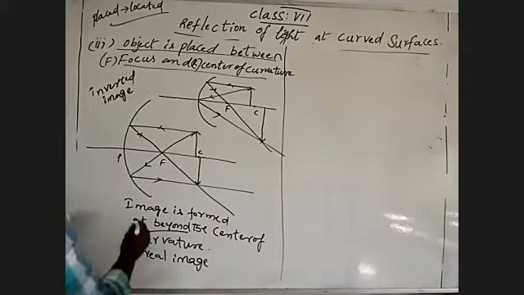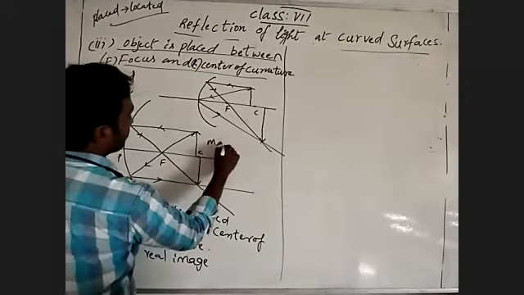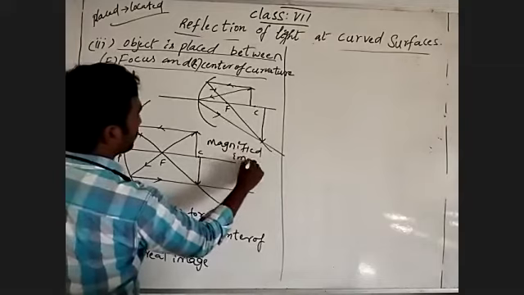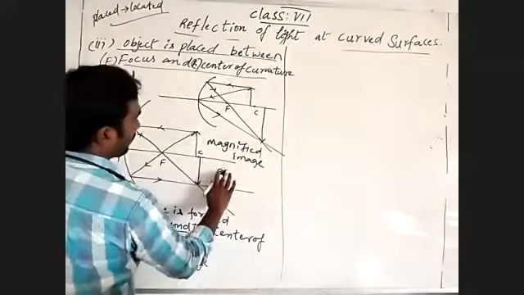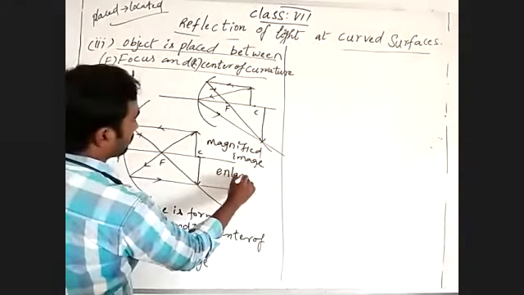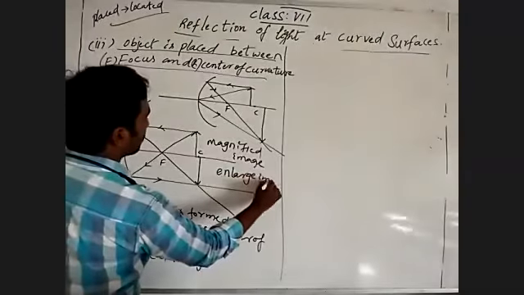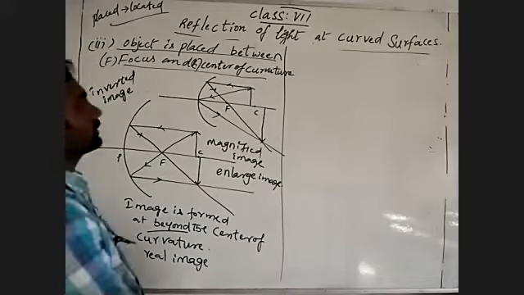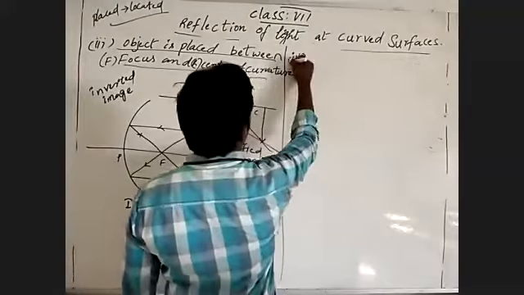Magnified means enlarged image, increased size.